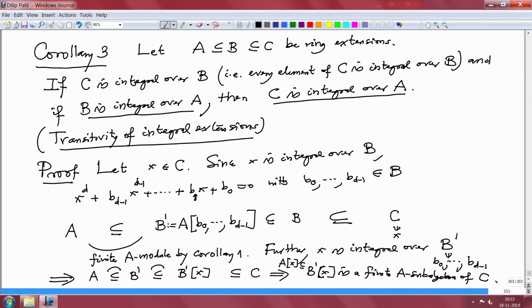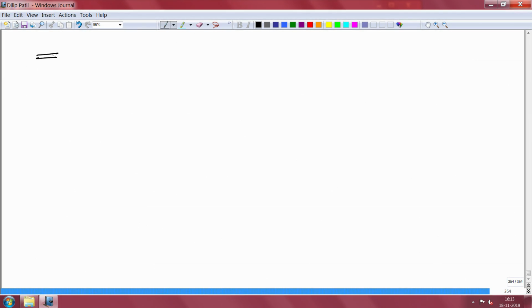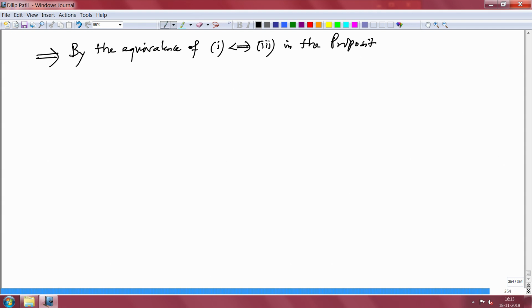So therefore, by condition 3, by the equivalence of 1 and 3 in the proposition, it follows that x is integral over A, and that is what we wanted to prove.